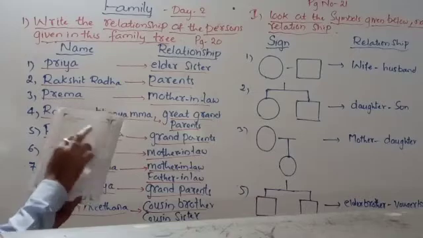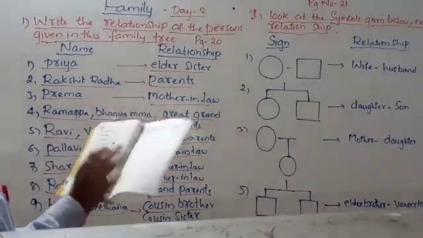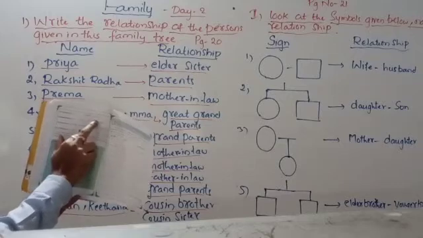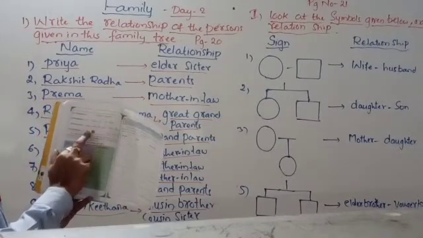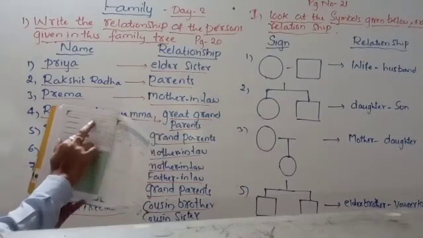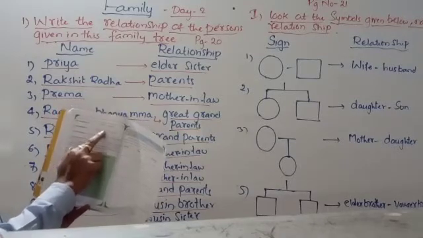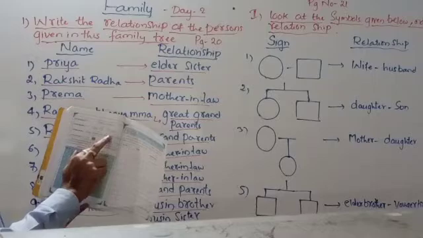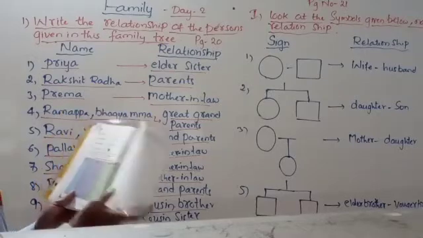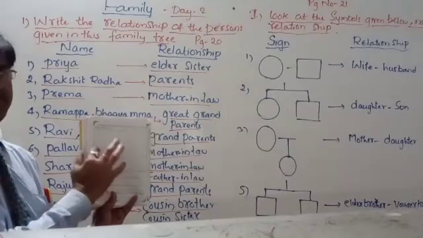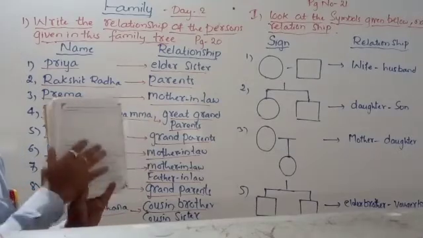Understood? So here you must start like this only: your great grandparents, parents, and you last. Understood? If you do not know your great grandparents, leave them. At least grandparents, mother, and yourself. At least 3 generations you must show here. Understood? With the help of a family tree or only by a chart you can show.